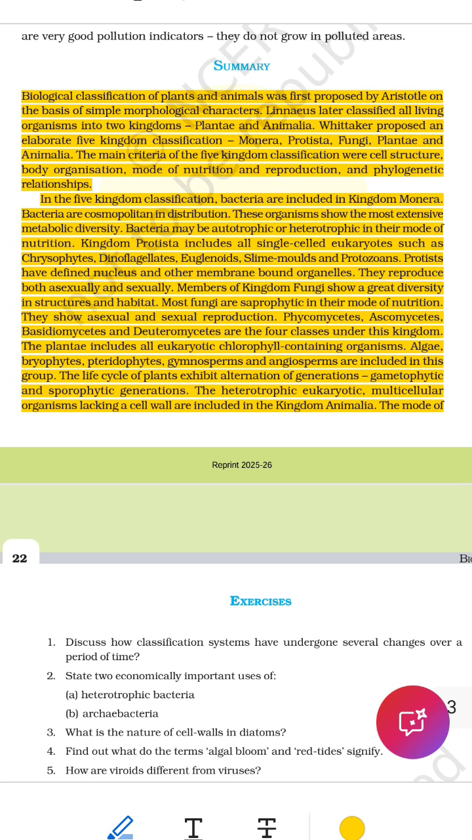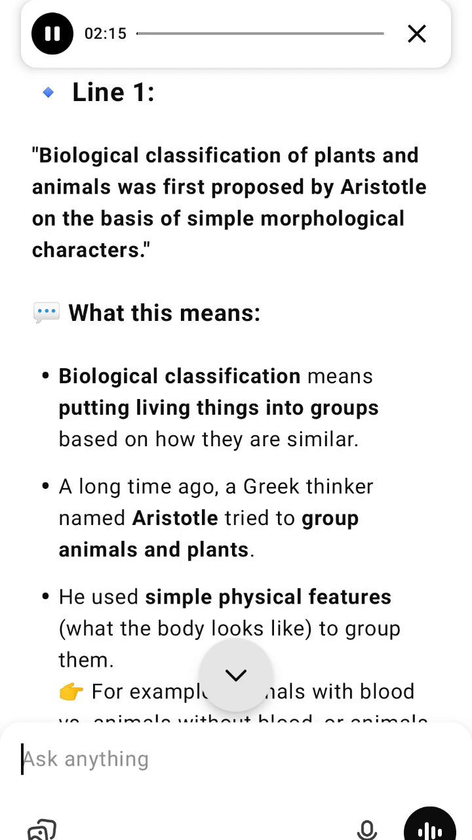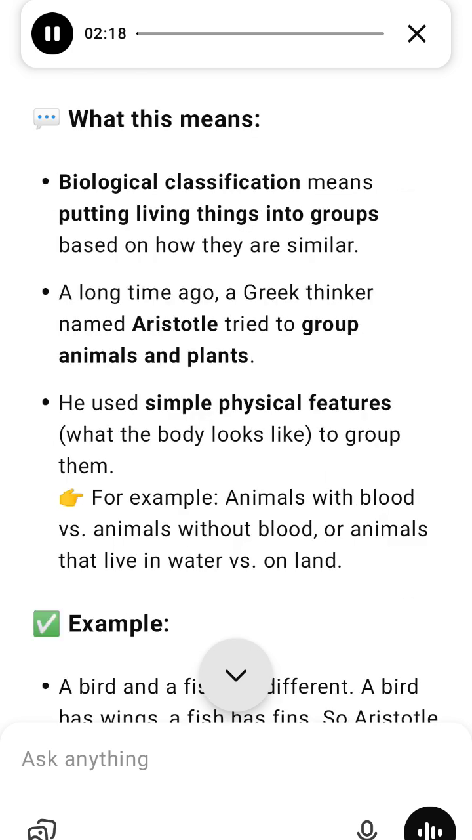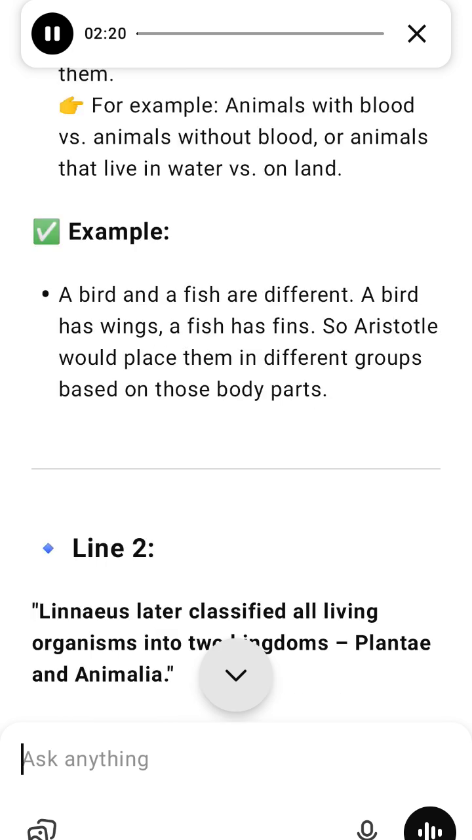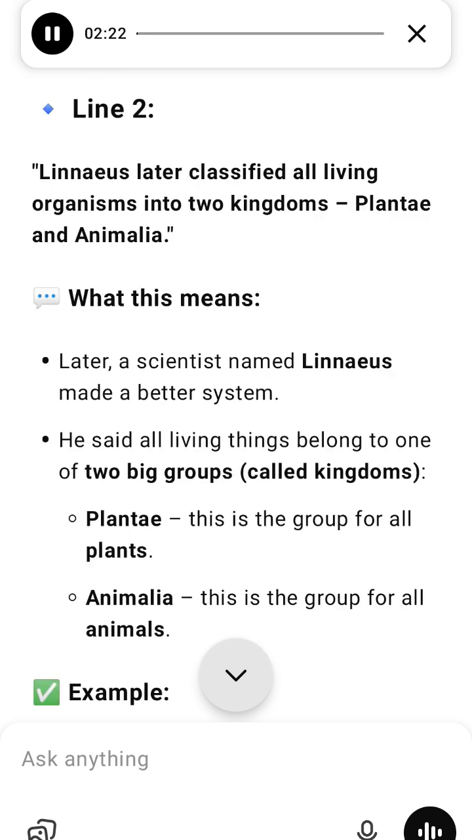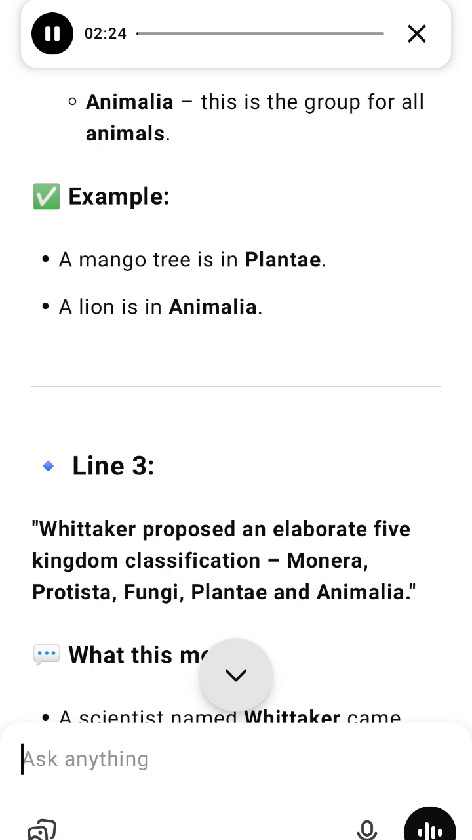4. 5-kingdom system by R.H. Whittaker. To fix this, Whittaker created a new, better system with 5 kingdoms. Kingdom, what it includes: Monera, bacteria and other tiny, simple, single-celled organisms with no real nucleus. Protista, tiny single-celled algae. Fungi, mushrooms, yeasts, molds, feed on dead things. Plants, all plants from algae to flowering trees. Animals, all animals from insects to humans.